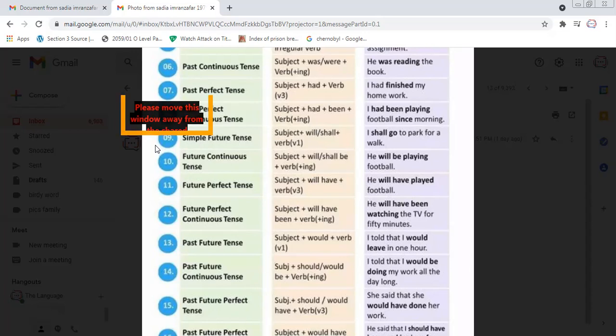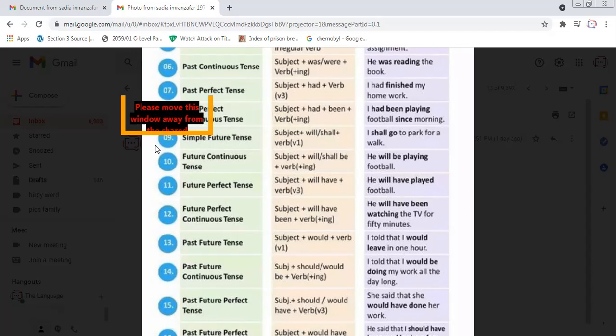So perfect is have been, has been, and continuous is watch plus ing, and what I'm going to do in the future but in a complete form, like: he will have been watching the TV for 50 minutes.